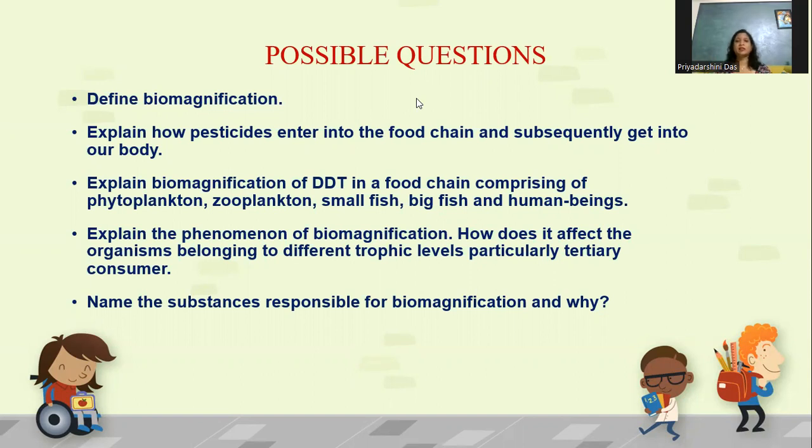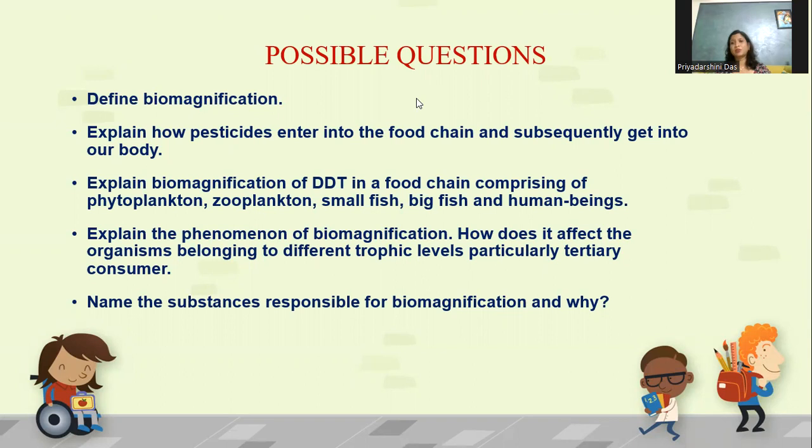Name the substances responsible for biomagnification and why. First, you should know what substances get magnified. Already in our discussion, we have discussed the substances which are non-biodegradable, which cannot be broken down by the action of microorganisms, as they do not have the enzymes to break them.